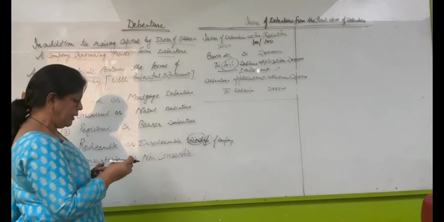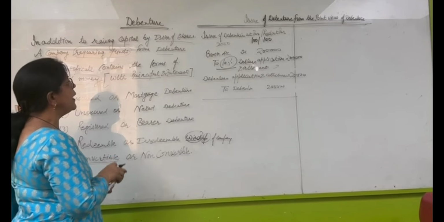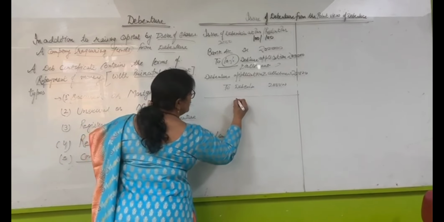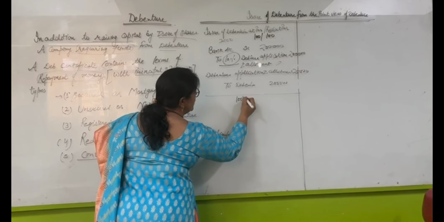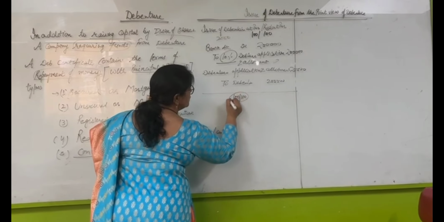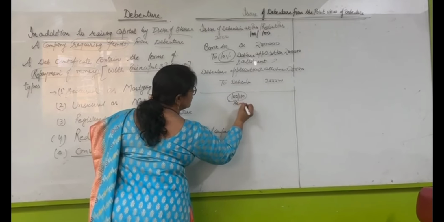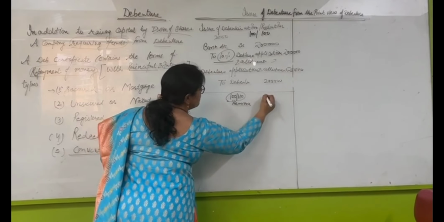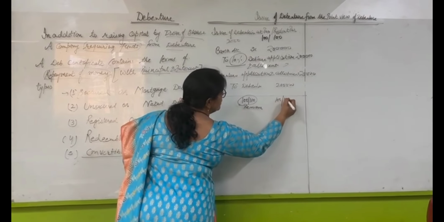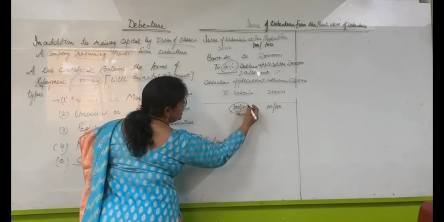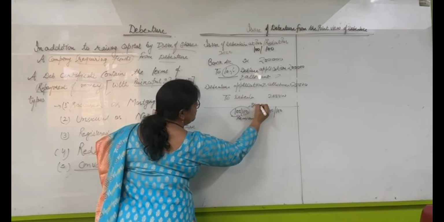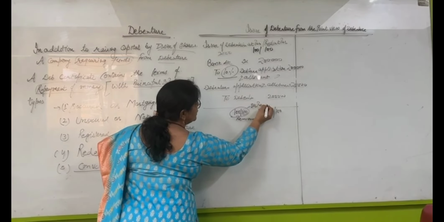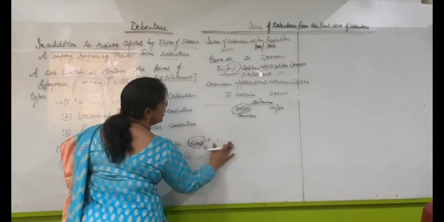Issue at premium, redemption at par. Redemption at par means this premium is your security premium and this is a profit for the company.